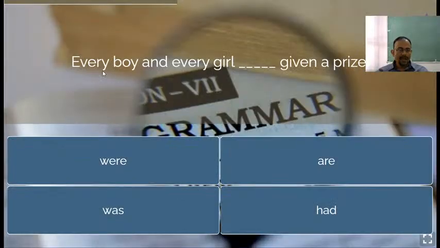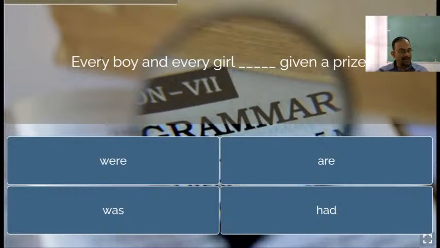Next you see, every boy and every girl. So, dear students, always remember every is also singular in nature, right? Every boy was given, every girl was given, and every boy and every girl. If it was just boy and girl, then were given, but every is used before boy and girl.